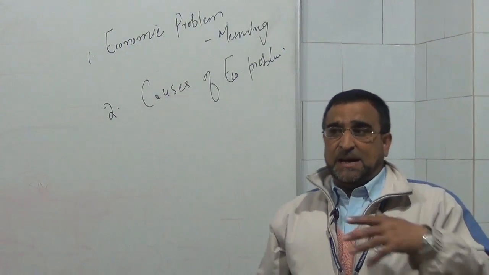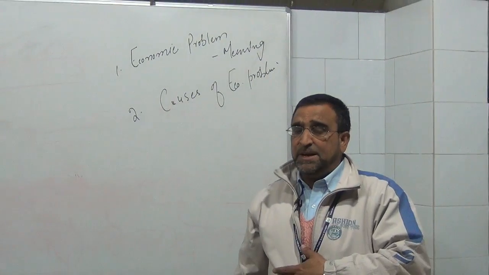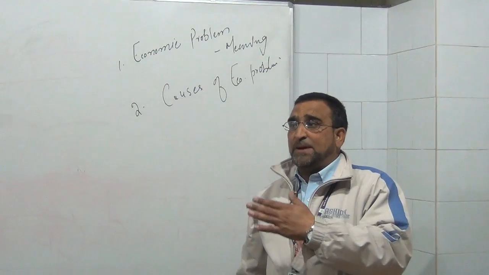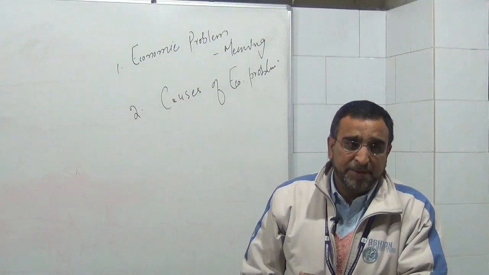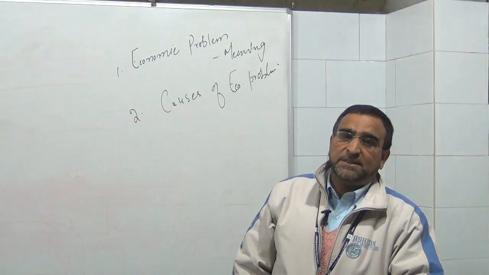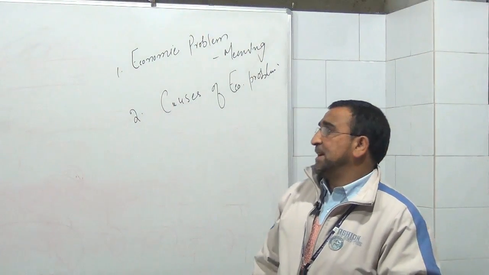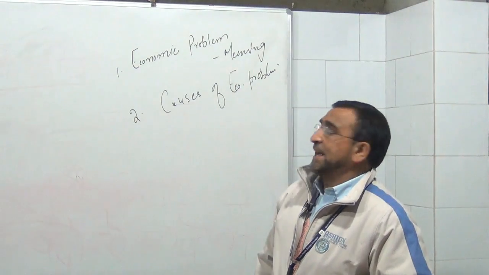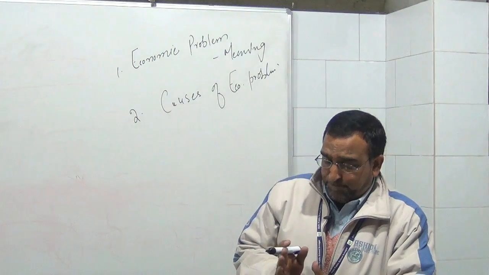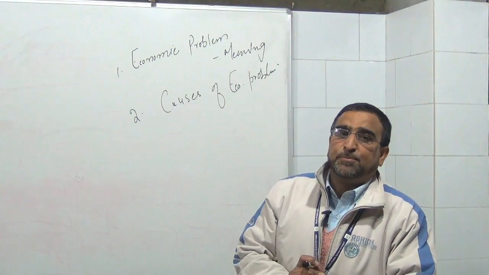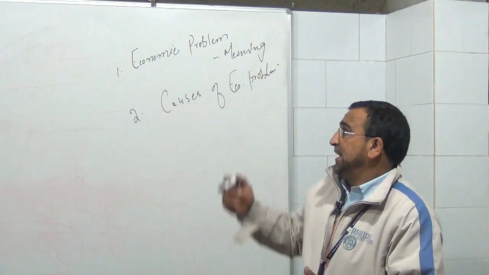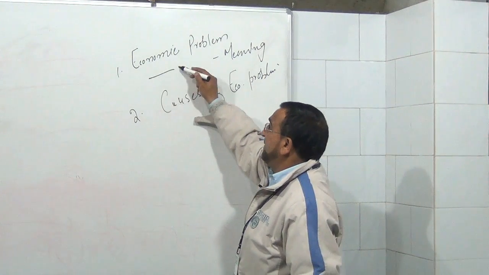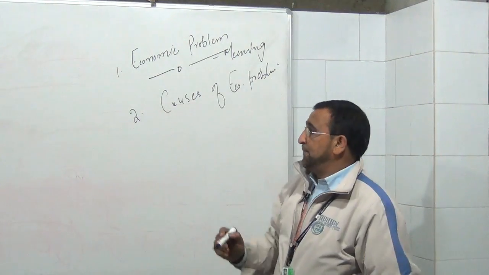Every person or every economy has the problem that the wants are unlimited and the resources by which we are satisfying our wants are limited. So the economic problem arises. A person or the economy has to make a choice. So we call it a problem of choice when we say economic problem.